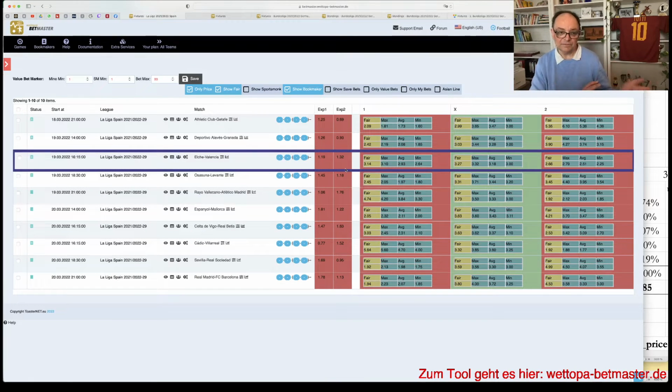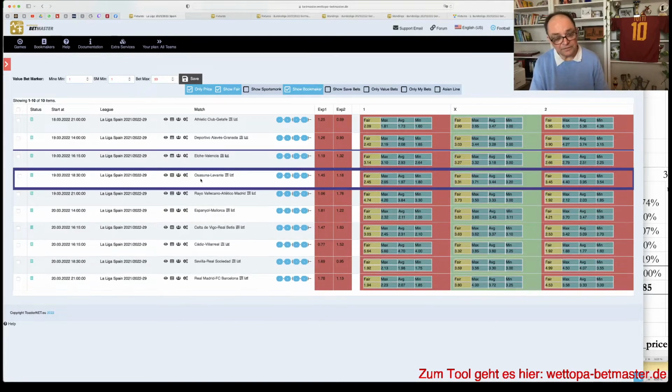Very even, very good. This one says small edge to Valencia, and the other one says small edge to Elche. Very even, we accept that. No bet in this one. Okay, fine.